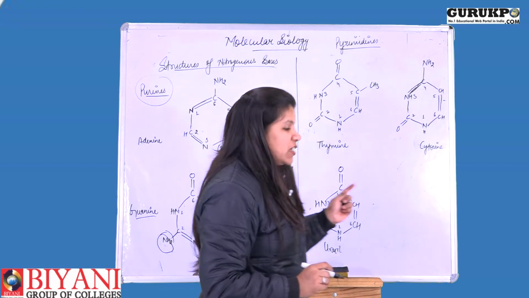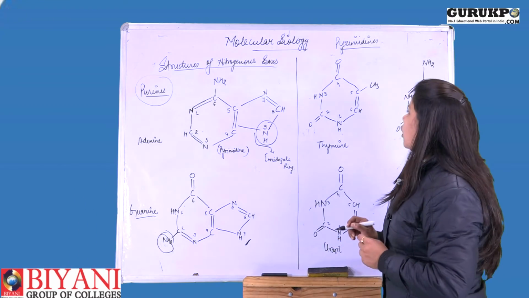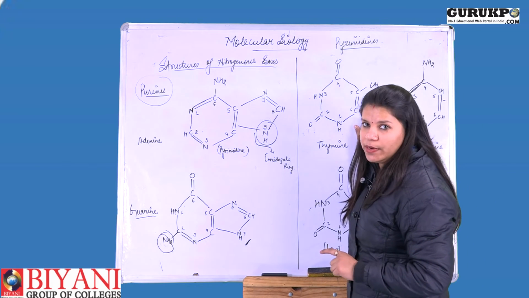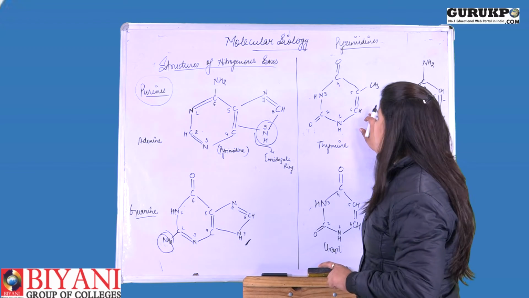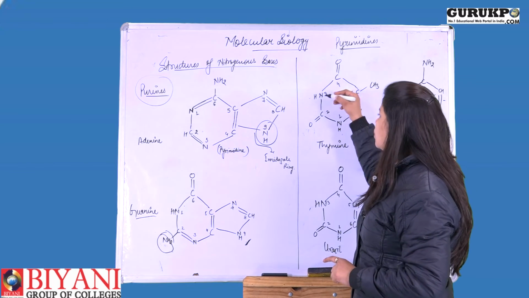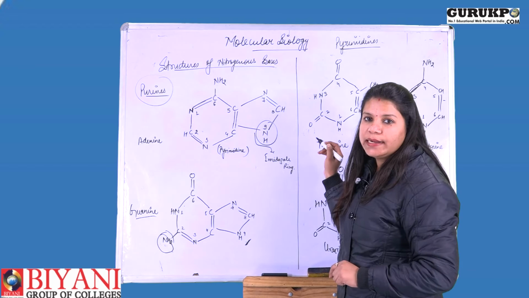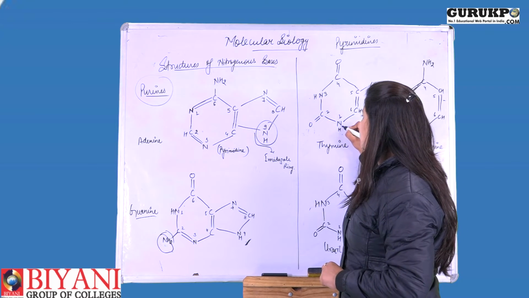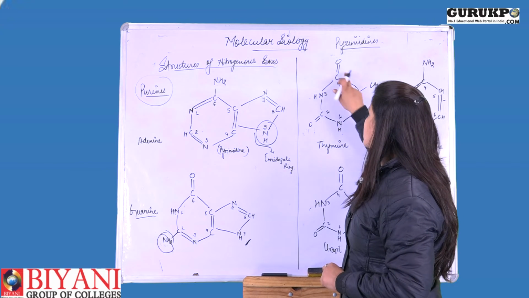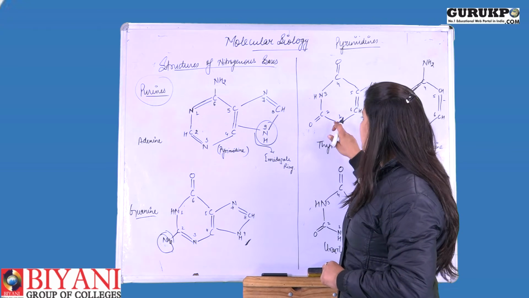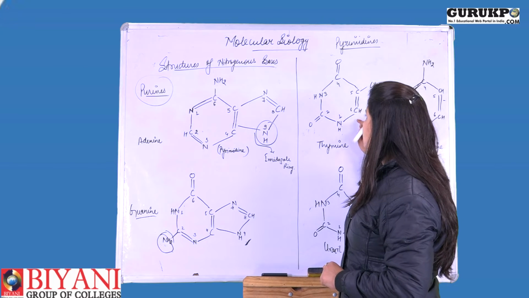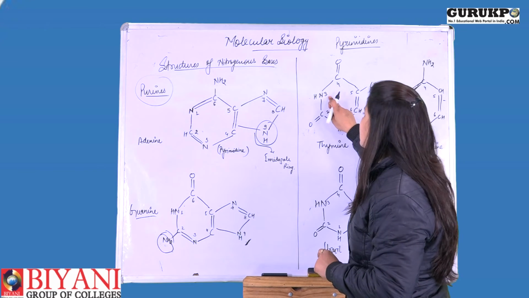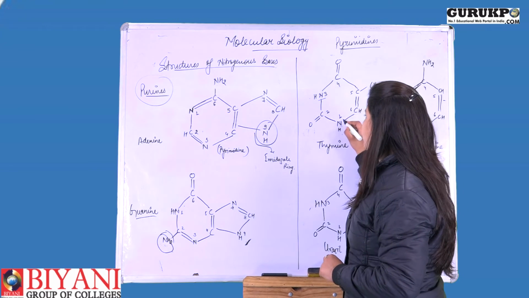Now moving to the structure of the pyrimidines. Pyrimidines are made up of only a 6 membered ring. There is no other kind of ring in this structure, and two nitrogen atoms are present. The first nitrogen is at the first position. Again it is numbered in the anti-clockwise direction: first, second, third, fourth, fifth and sixth. So the first and third positions of this ring are occupied by nitrogen atoms.